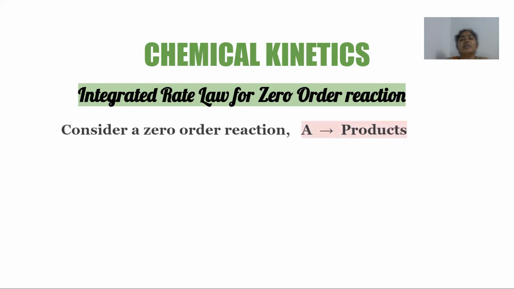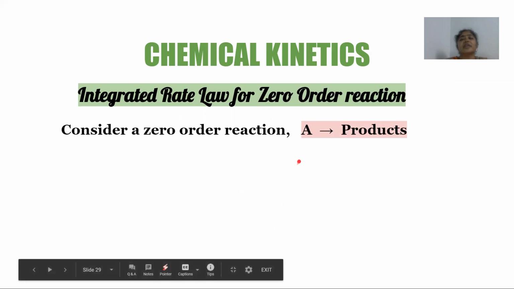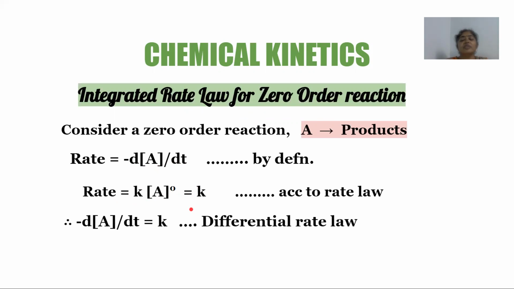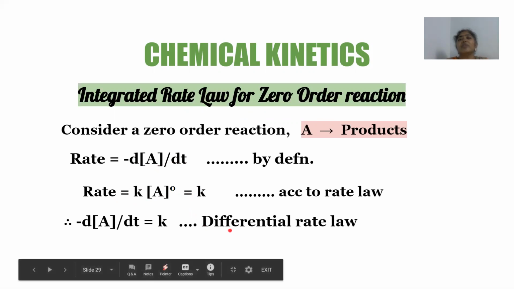So let us consider a general zero order reaction where A is getting converted into products. By definition, I can say the average rate of this reaction is minus dA by dt, where the negative sign indicates that there is a decrease in concentration of reactant with respect to time. And according to the rate law, since it's a zero order reaction, I can say rate equals K into concentration of the reactant A raised to 0. Now A raised to 0 is nothing but 1, so I get rate equals K. Let us equate both these expressions. So I get minus dA by dt equals K, which is called the differential rate law.